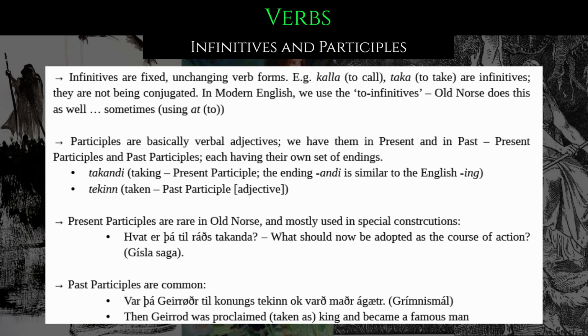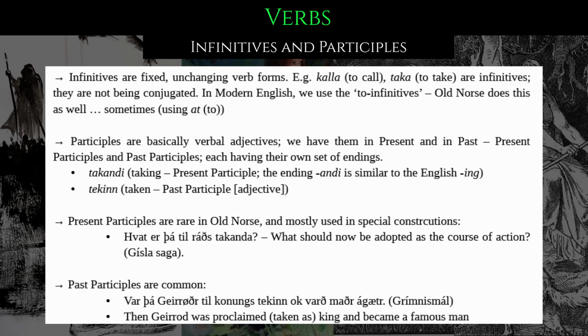And lastly, for today's lesson, infinitives and participles. You see, Old Norse does use infinitives and participles quite a lot. So, infinitives are fixed, unchanging verb forms. For example, again, kalla, which means to call, and taka, which means to take.